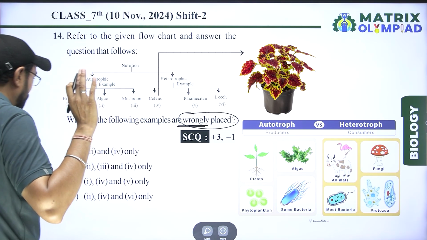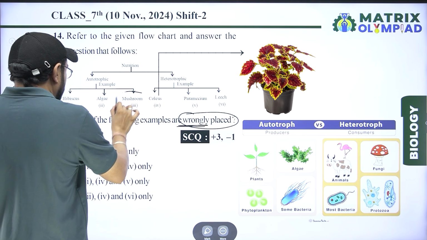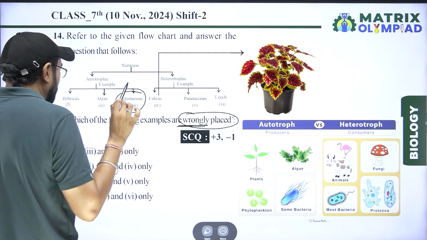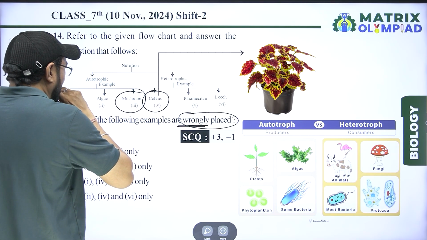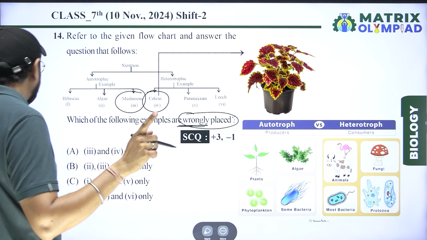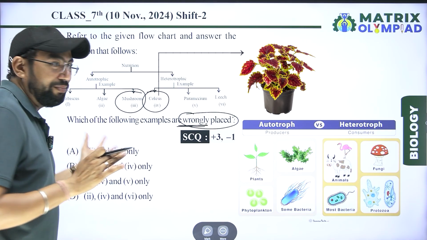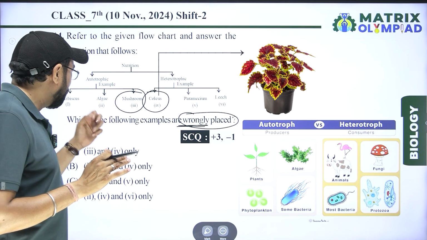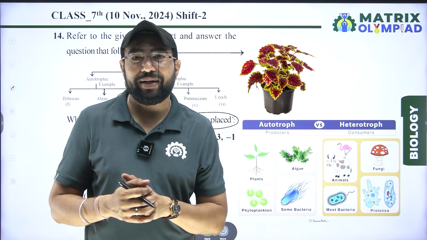According to this condition, mushroom and fourth, coleus, are not included in this condition. Mushroom is formed by fungus, and fungus is saprophytic.